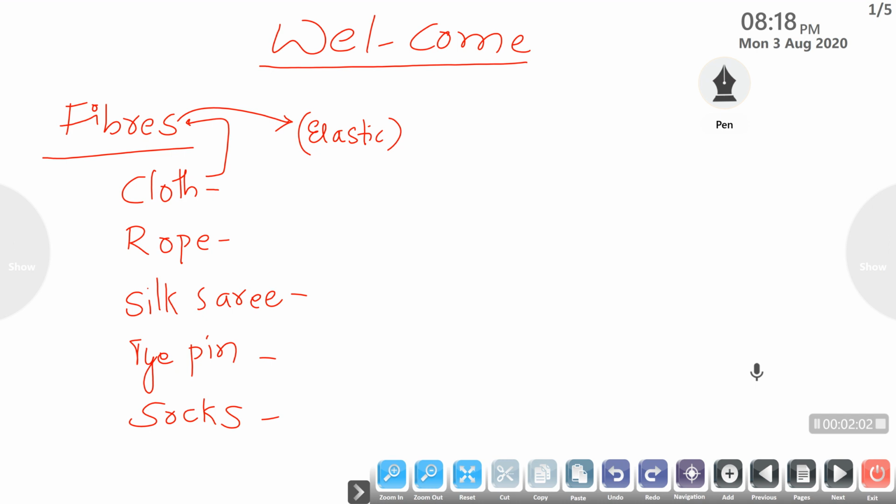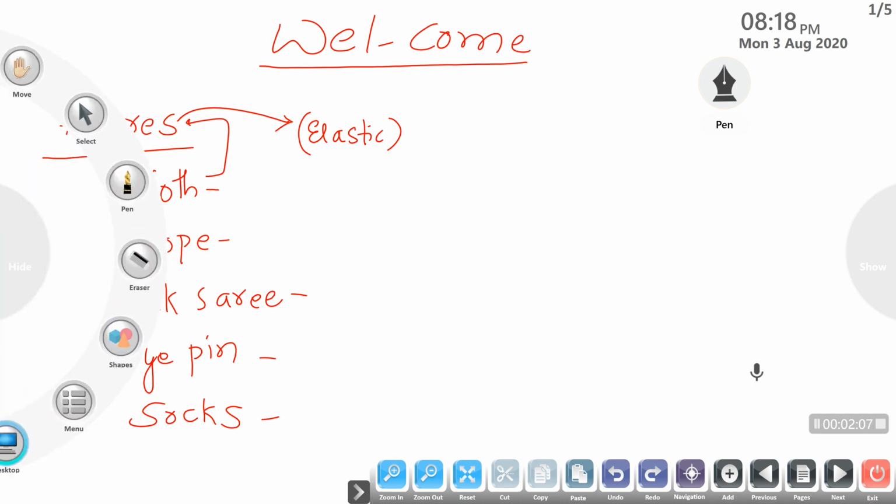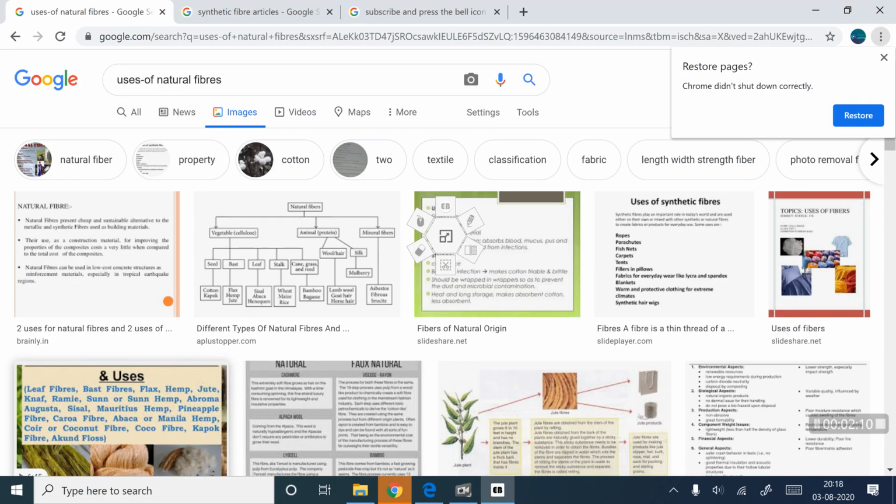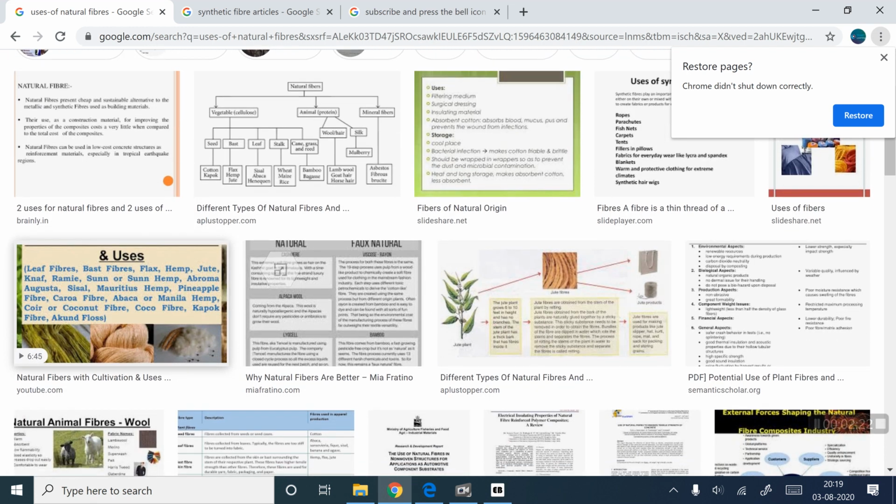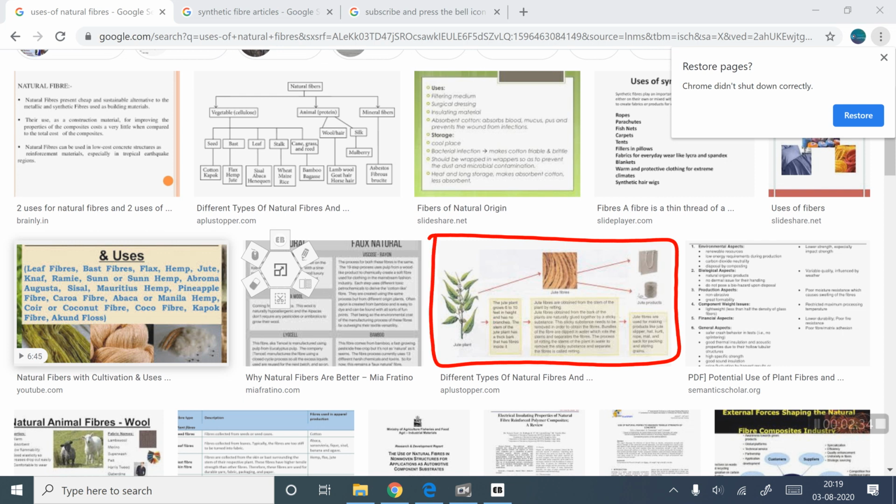Okay, now I will show some of the objects here. Just look at these pictures. The first one: jute bags we are using in our daily life to carry materials.